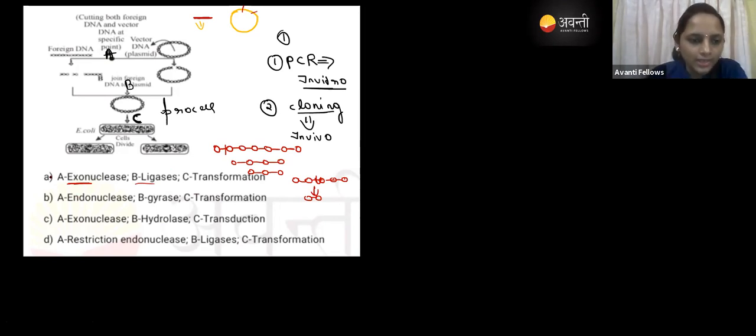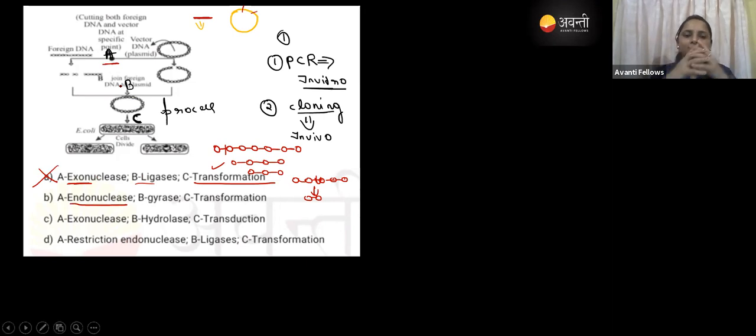So here you can see in option A, they have given exonuclease. No, it is an endonuclease. So that's why option A is wrong, and it is given transformation, so that process is correct. In option B, they have given endonuclease, correct. We are going to cleave this by the endonuclease, and we are going to join this fragment. So there is a molecular stitcher, right? That is the molecular glue, the ligase enzyme, right?